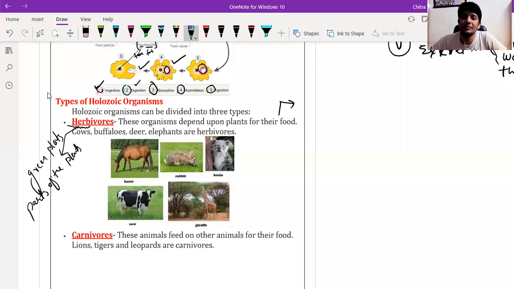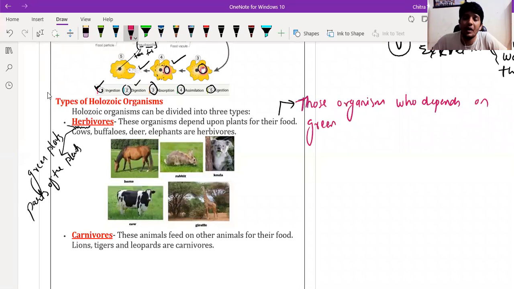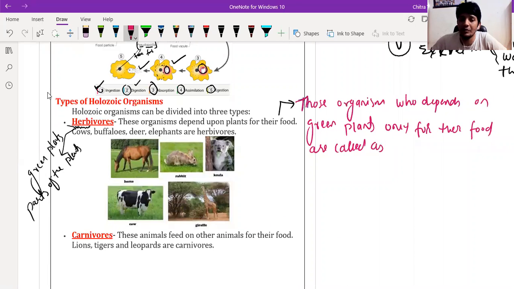Those organisms who depend on green plants only for their food are called herbivores.